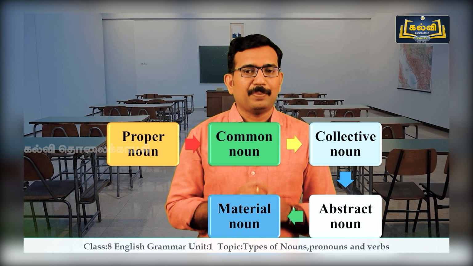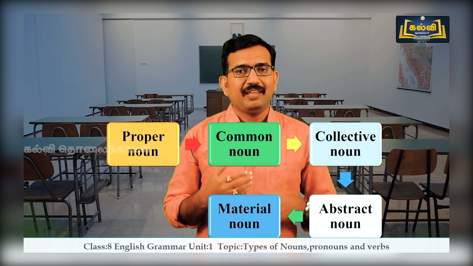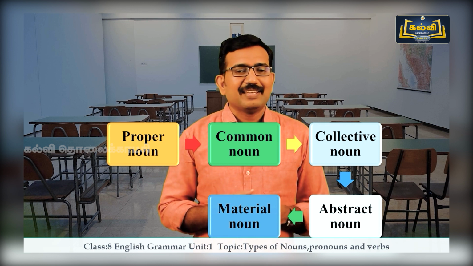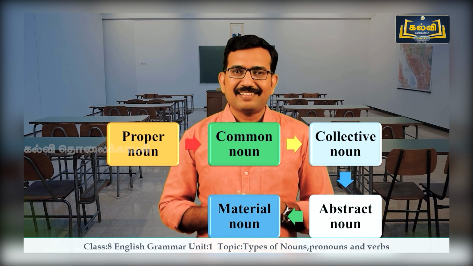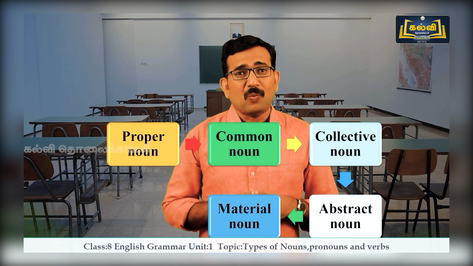Number 1 is proper noun. Number 2 is common noun. Number 3 is collective noun. Number 4 is abstract noun. And number 5 is material noun. Let us check what is what in the following.